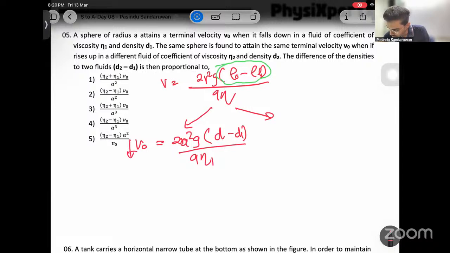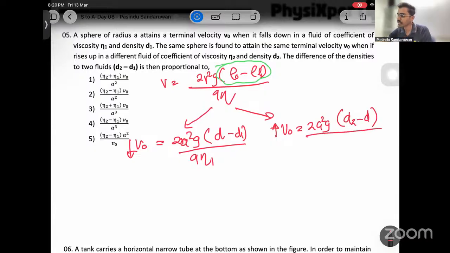This is when moving downwards. When it is moving upwards, the same V0 is attained, so it is 2a squared g. If it goes upwards, this should be d2 minus d, because only if the density of the liquid is greater than the density of the object does it travel upwards, over 9 eta2.